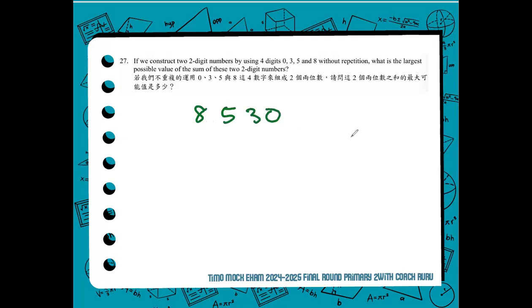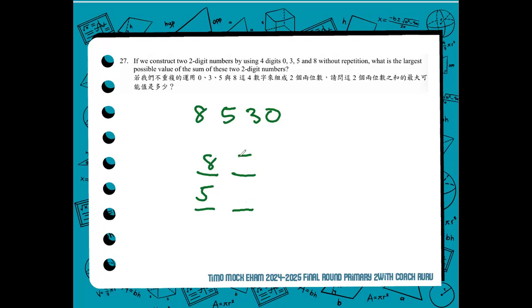We arrange them in decreasing order to know the biggest numbers that we can use as our tens digit. Because we're asked to form 2 sets of two-digit numbers, the biggest numbers are 8 and 5. So we will use them as our tens place value. We can interchange 85 and 30,